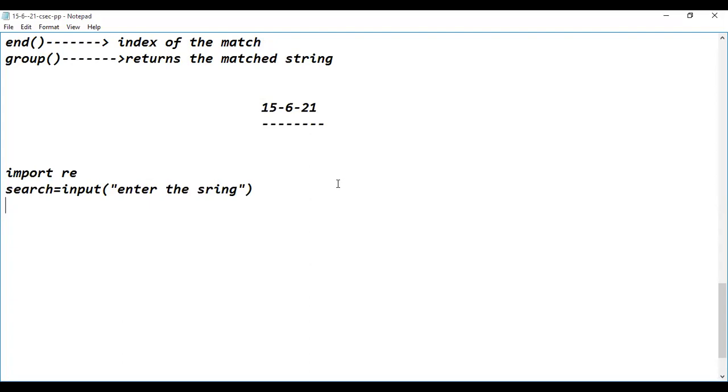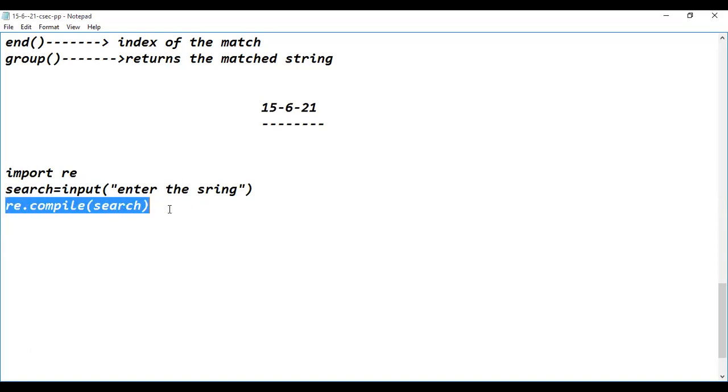Compile method has to be used, right? So compile of... where is the string available? It is available in the search variable. So I am passing this string object to the compile method. Where is the compile method defined? It is defined inside the regular expression module, so re has to be written and used.